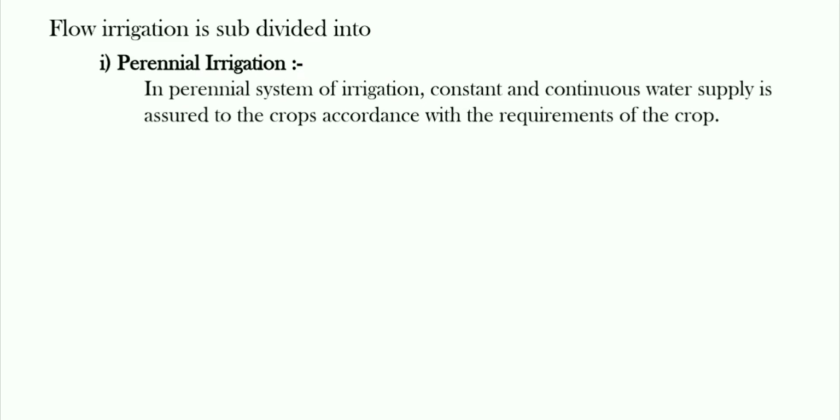Flow irrigation is subdivided into perennial irrigation and flood irrigation. What is perennial irrigation? In the perennial system of irrigation, constant and continuous water supply is assured to the crops in accordance with the requirement of the crop.